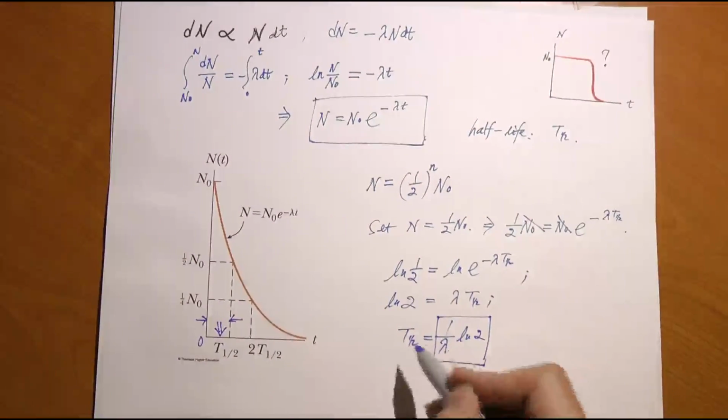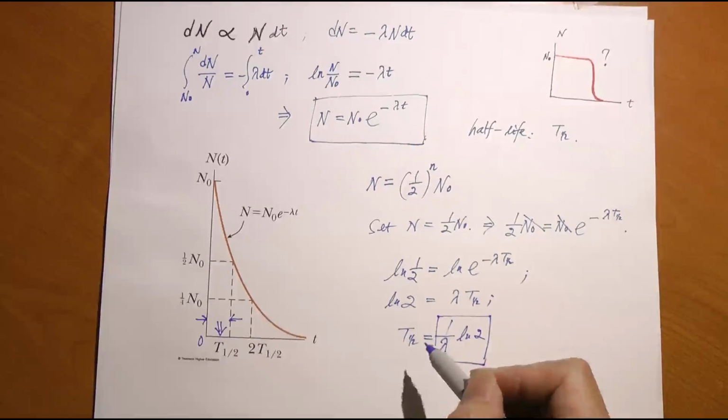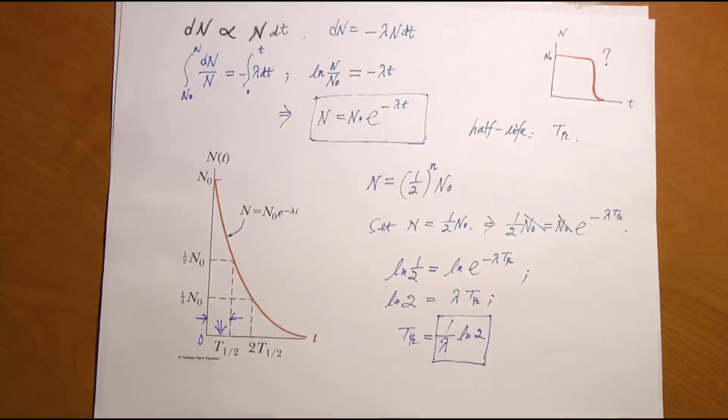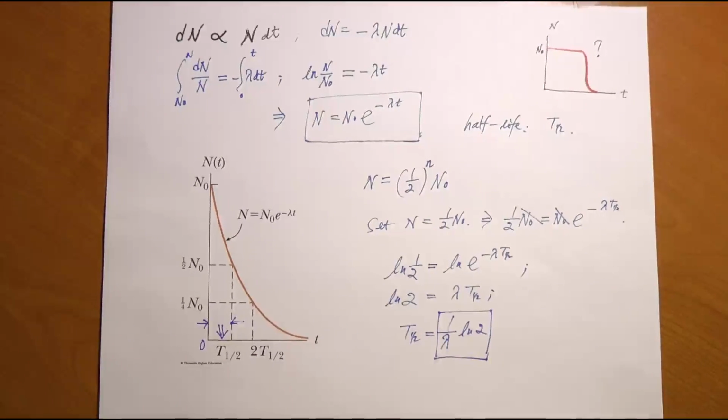This is called a decay constant, and this is the more physically meaningful quantity called half-life. Half-lives can range from very small fraction of a second to billions of years, depending on which element we're talking about. So in the next lecture, we are going to take a closer look at the 3 different modes of radioactive decay: alpha, beta, and gamma, and we'll go from there.